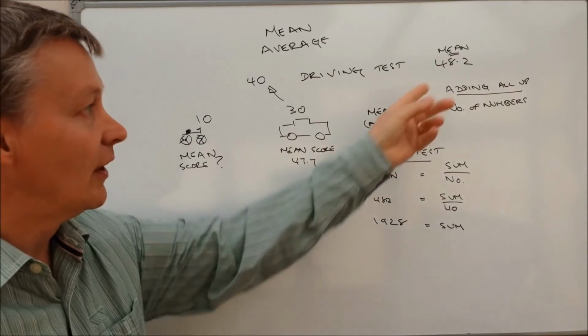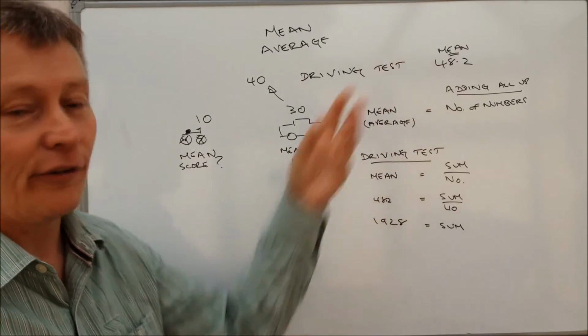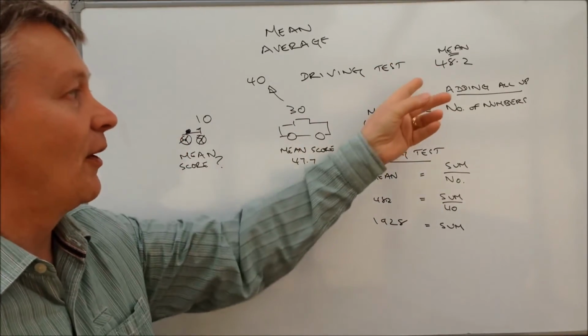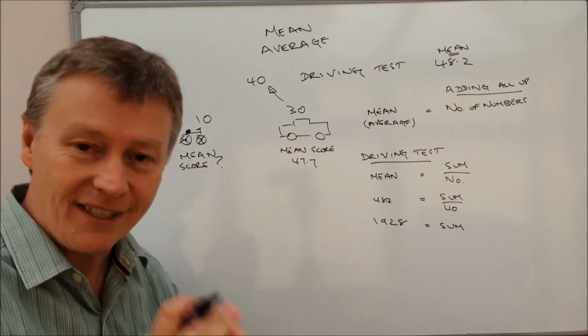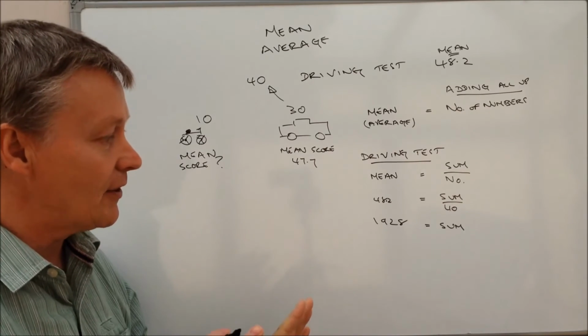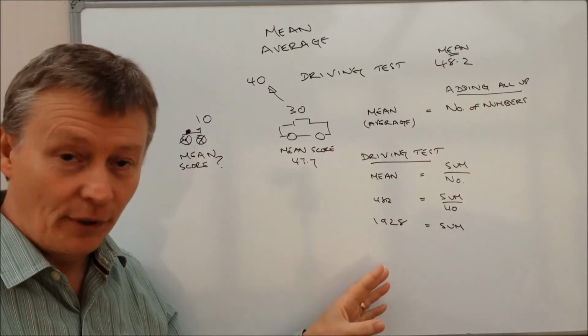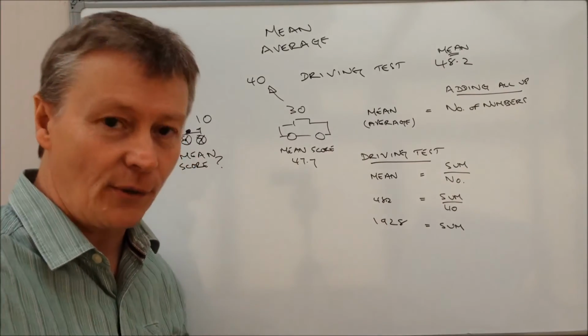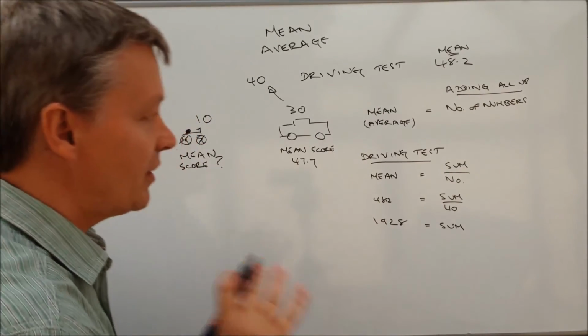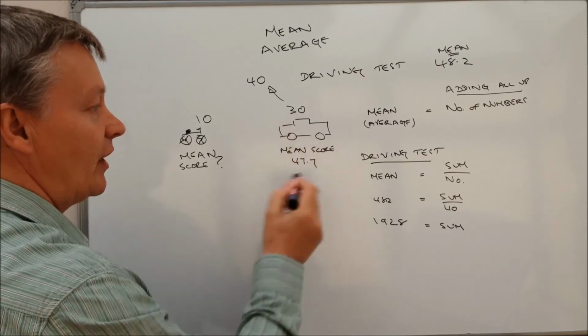Now, some would have got 50 points, some would have got 44 points, some would have got 49 points. But basically, when you average it all out, it would have given 48.2, and the total amount of points awarded was 1,928. Okay, so we can do exactly the same now with the car test.